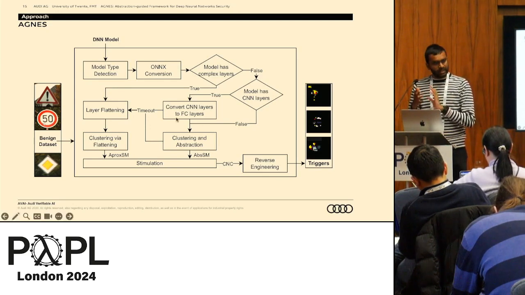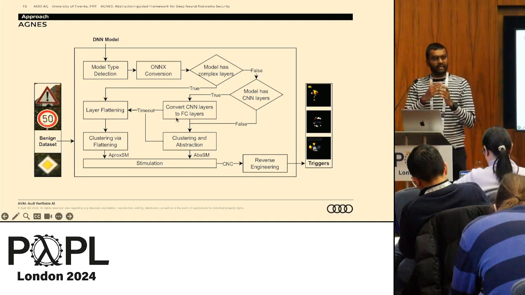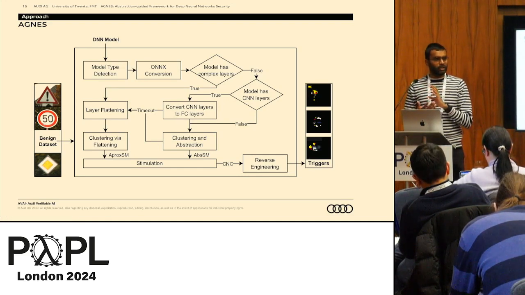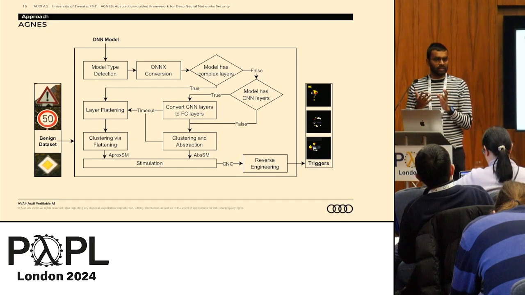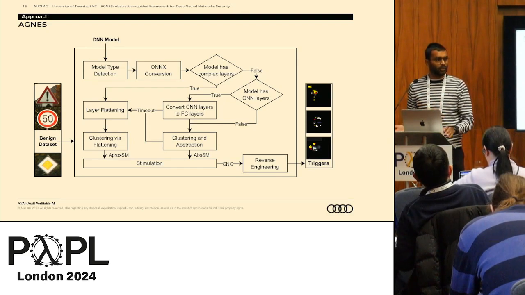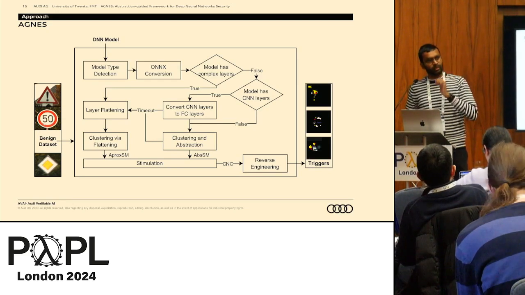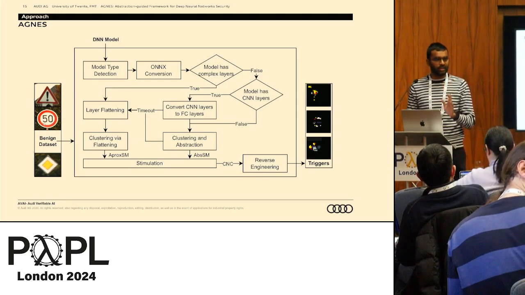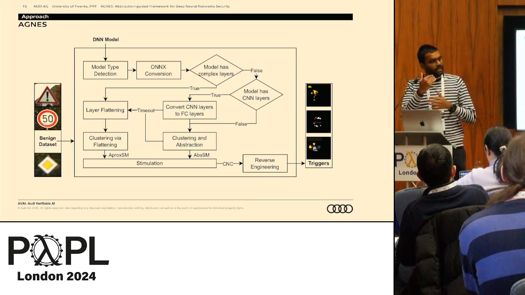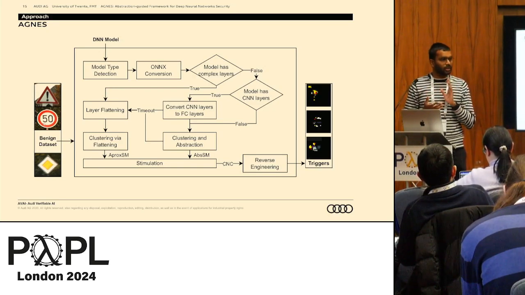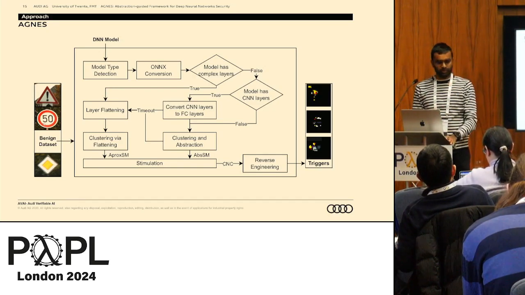If it contains only CNN and FC layers, then for the CNN layers we convert them into fully connected, because convolution networks are nothing but sparsely connected, fully connected networks, which means you can easily convert them, but this will put a large number of neurons in the hidden layers. To reduce them again, we do the abstraction where most of the non-necessary neurons are removed.